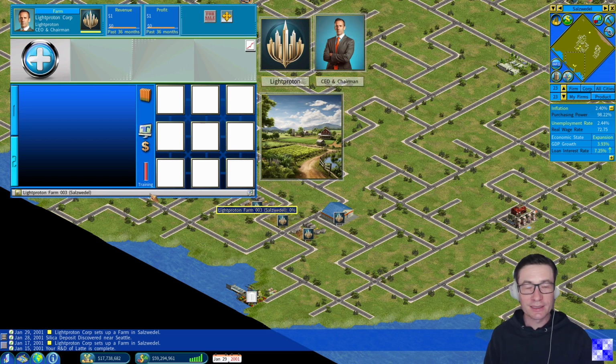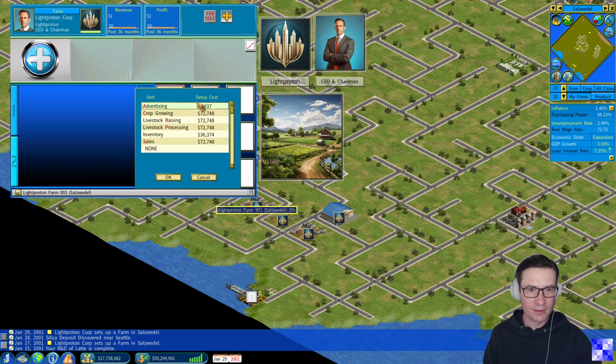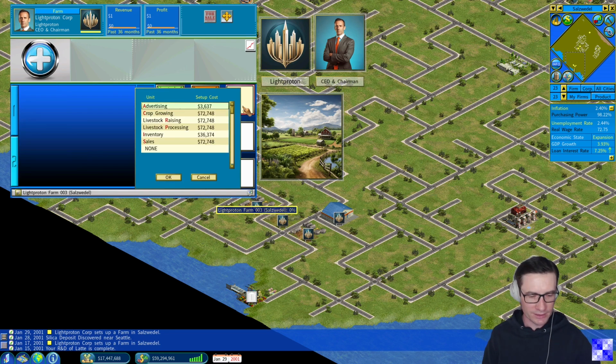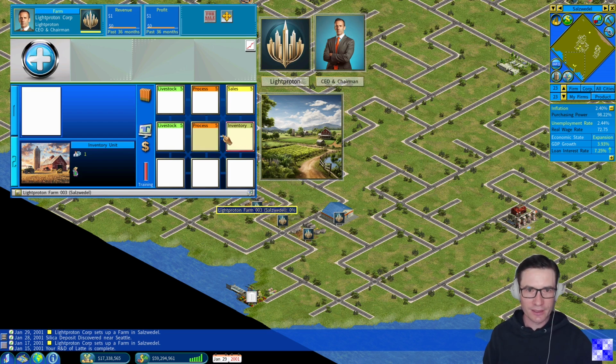Invest into training. This is very important for farms, as training not only impacts the speed of our units, but also the quality of our units. This is only the case for farms because there's no research and development which can be invested into for farming. We need 2 units for livestock raising, 2 for processing, 1 sales and 1 inventory again.